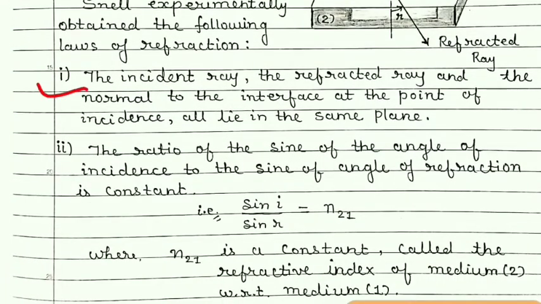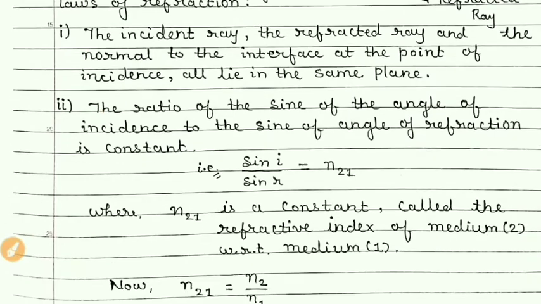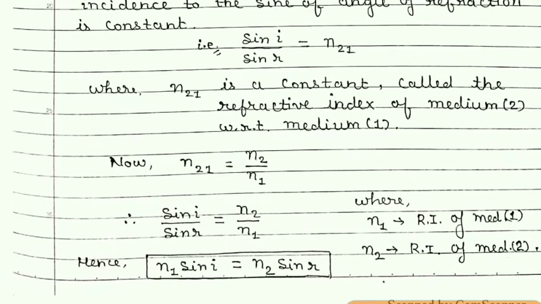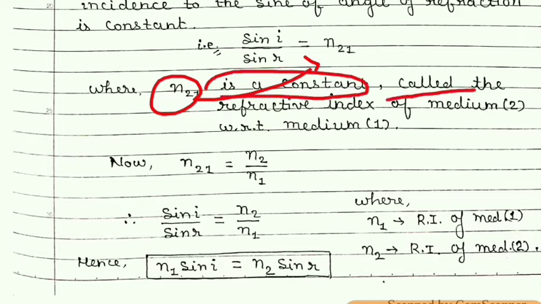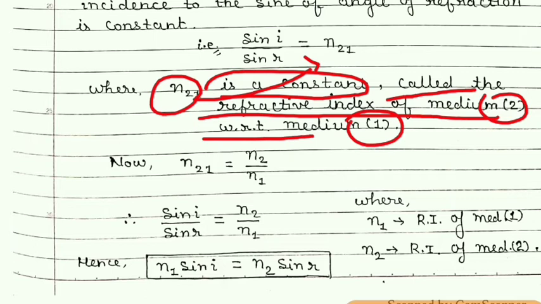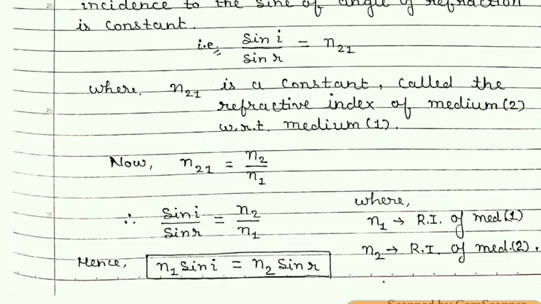And these are the laws of refraction, where n21 is a constant which is called the refractive index of medium 2 with respect to medium 1.